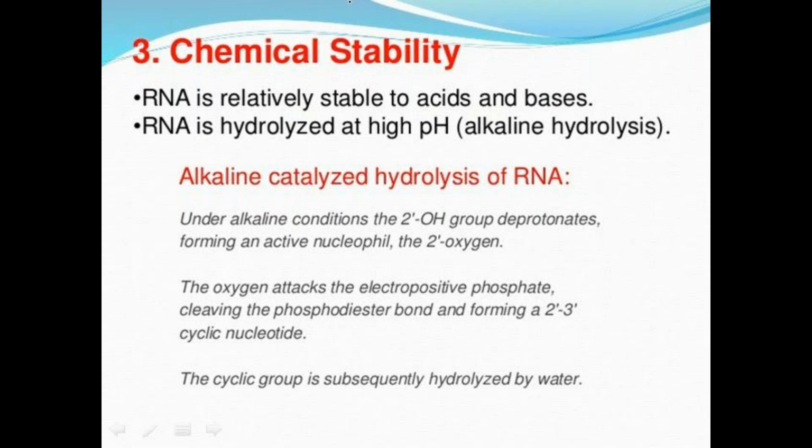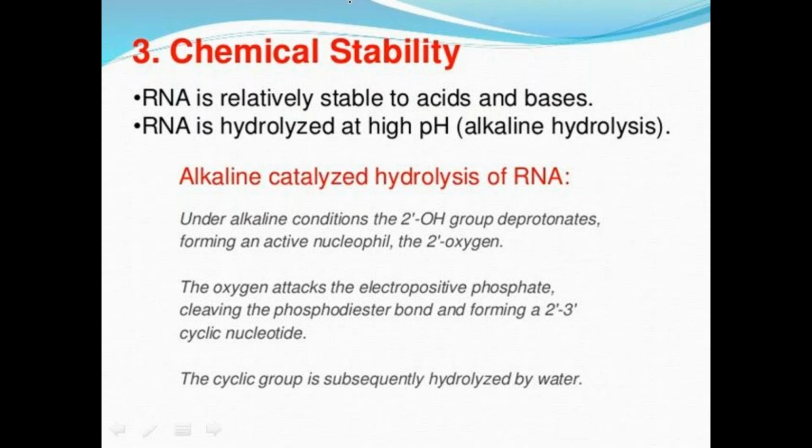Alkaline hydrolysis causes the hydrolysis of only RNA. That means RNA is more stable to acids and bases compared to DNA.